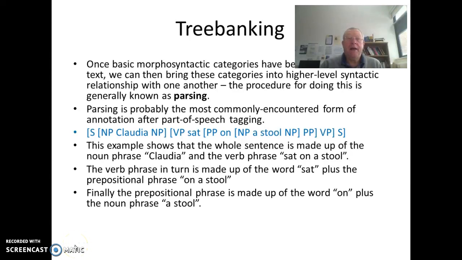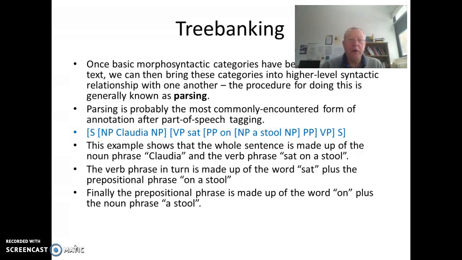Tree banking. Once basic morphosyntactic categories have been identified in a text, we can then bring these categories into higher level syntactic relationship with one another. The procedure for doing this is generally known as parsing. Parsing is probably the most commonly encountered form of annotation after part-of-speech tagging.